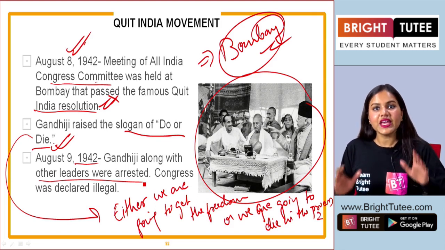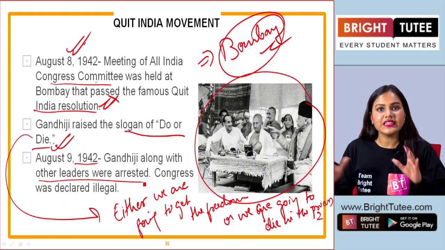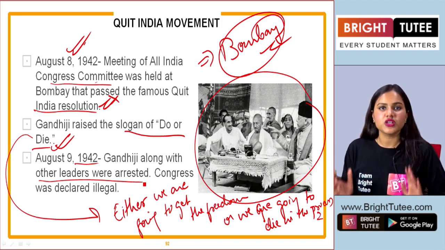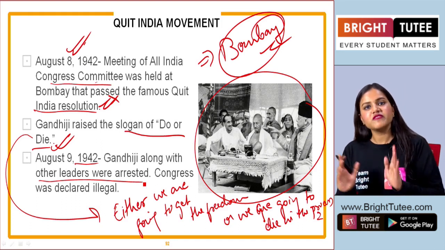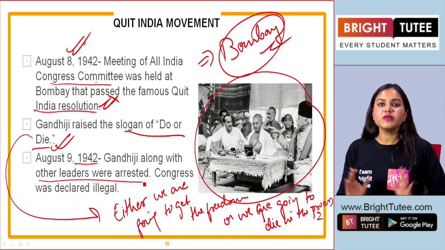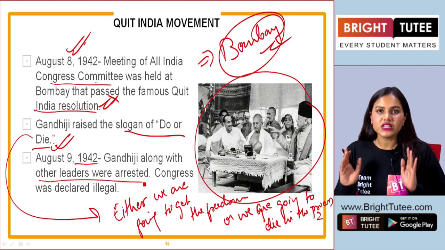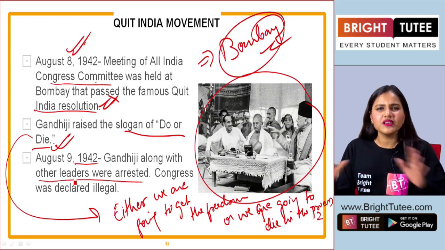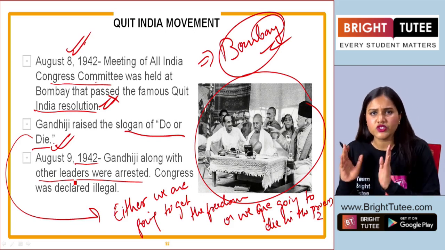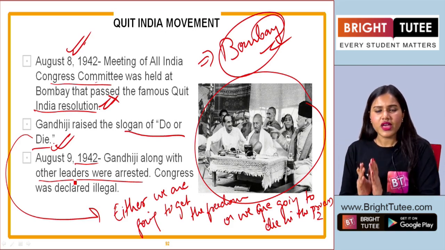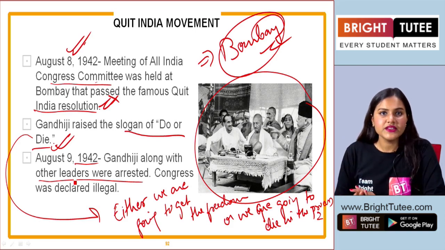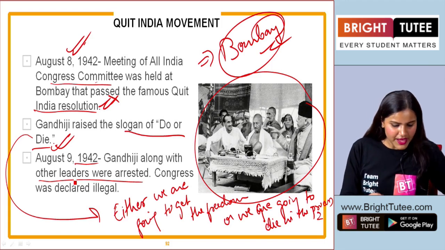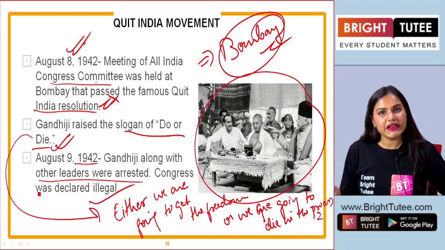Now in India, they had major difficulty tackling the political leaders who rose in this movement against the British government. So again, the repressive measure was to arrest all the important leaders, in which Gandhiji along with Sardar Patel, Jawaharlal Nehru and many other leaders were arrested. But there were many other local leaders who carried the movement forward. Okay. The Congress here was declared illegal.